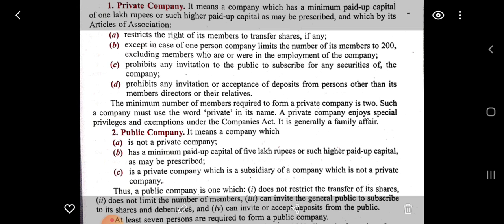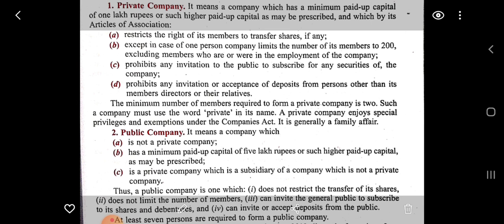A private company which is a subsidiary of a company which is not a private company is a public company. So if any company is a subsidiary of another company, it will not be counted as a private company if it is a subsidiary of a public company.